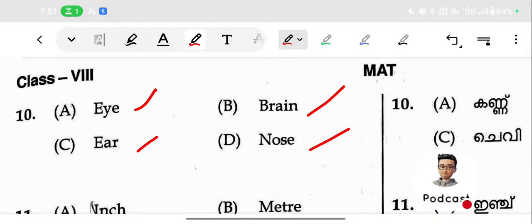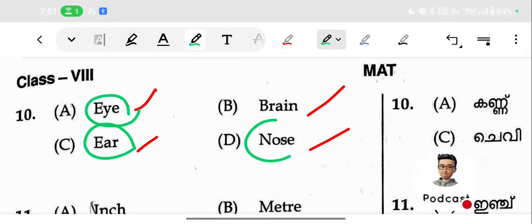You can just look at the eyes, look at the ear, look at the nose. Is it possible to look at the brain? It is not possible. The brain is inside the skull, we cannot see that. So that's a particular problem. We can take this as the odd one, because this structure is present inside the skull, and the other three are visible to the naked eye.